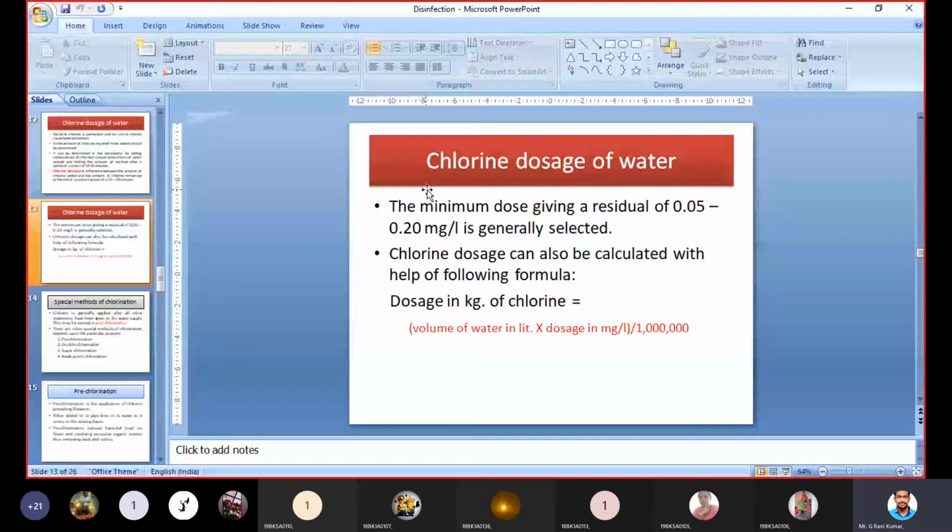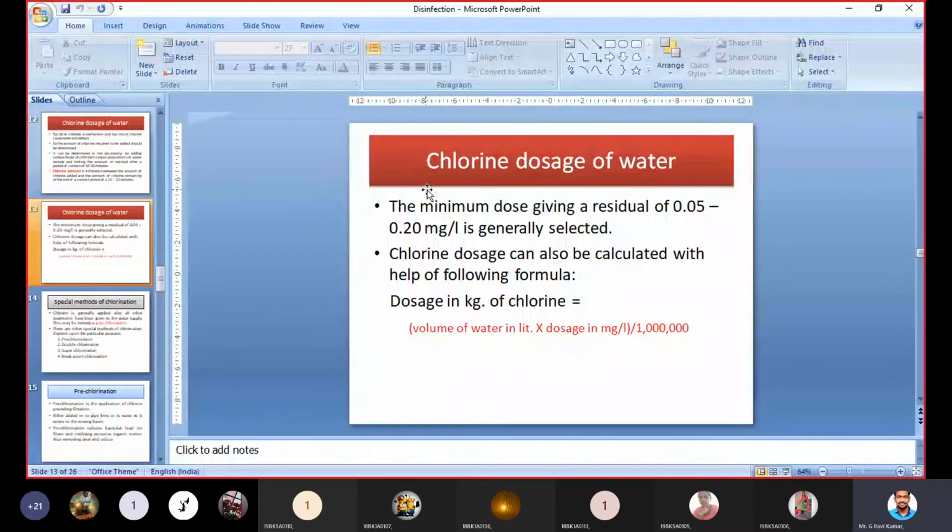Even if you want to exactly calculate how much dose of chlorine to be given to water, we can do it like this. We have to take 1 liter of water, and after that we have to add some chlorine to it, that is, 1 milligram of chlorine. After the contact period of 20 minutes, we have to determine how much chlorine remained after 20 minutes. Initially how much was added, and after 20 minutes how much remained. The difference between those two we have to calculate, and that will be taken as the chlorine dosage for water.